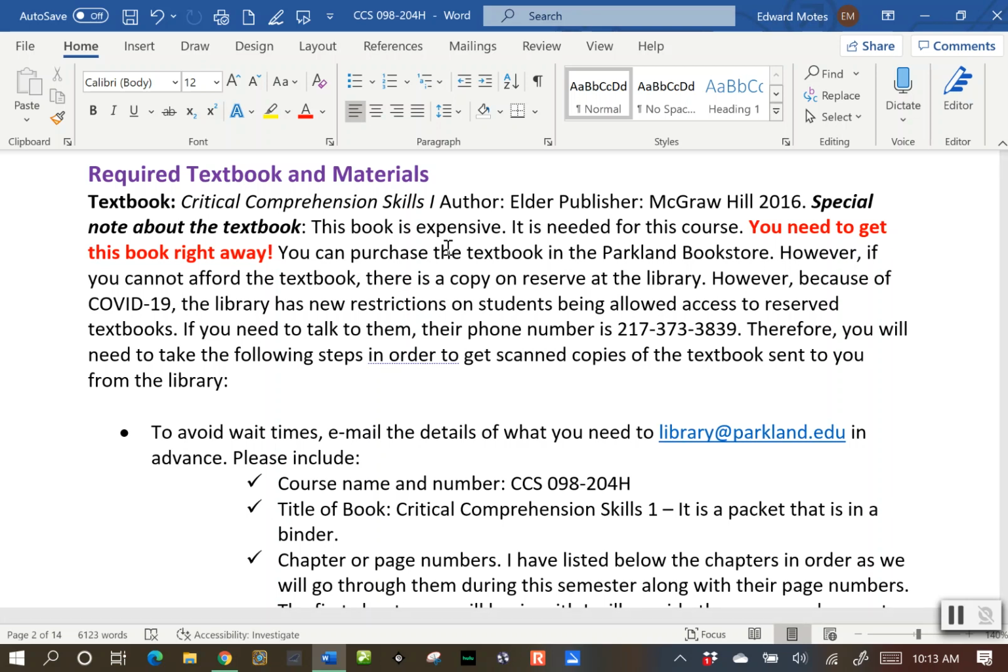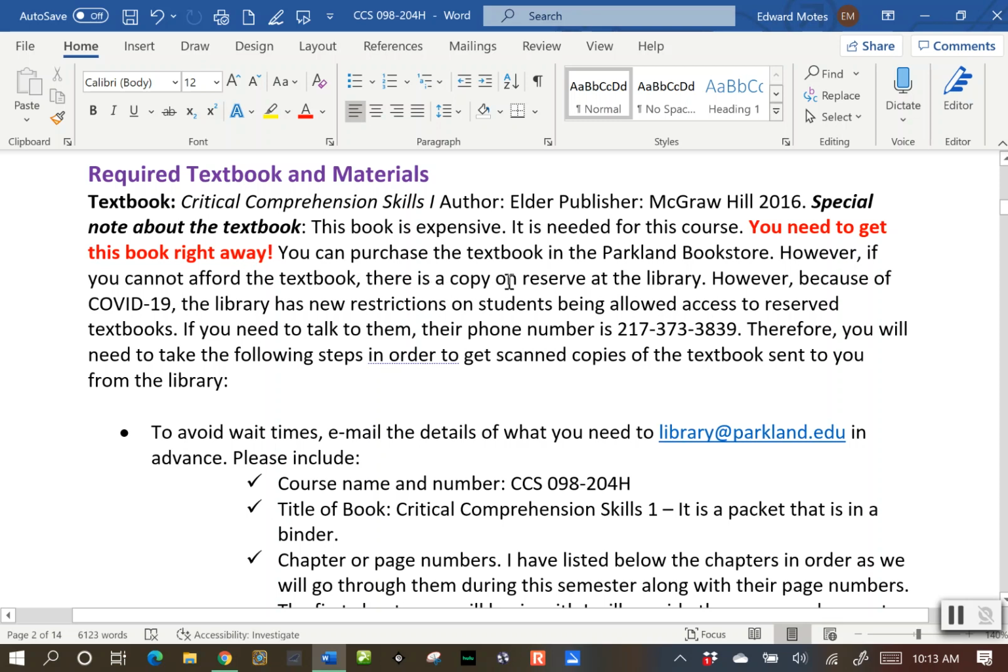And the teachers at Parkland went to the publisher and said, "Hey, we don't use this entire textbook. Could you just pull out the chapters that we really want?" And they said, sure. So when you get this textbook, it's going to be all wrapped up in plastic. It's going to be 3-hole punched. So make sure you get yourself a binder to put your textbook in. It's going to keep you as organized as possible. Okay? And the only place you can purchase this textbook is with Parkland Bookstore. So you can give them a call. You'll probably have to order it online.